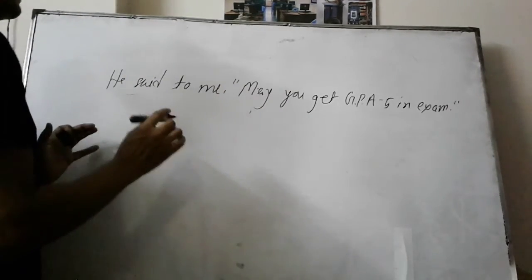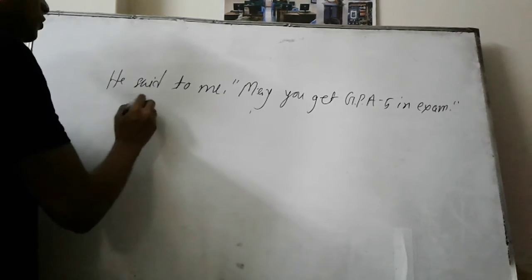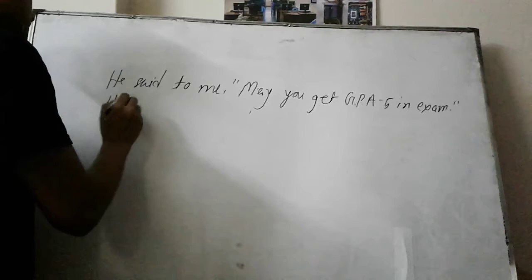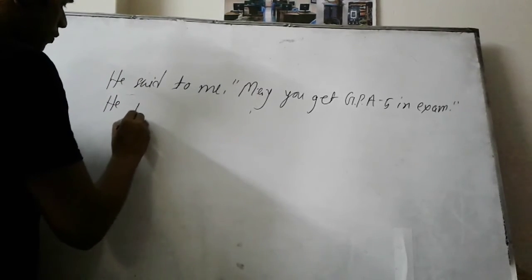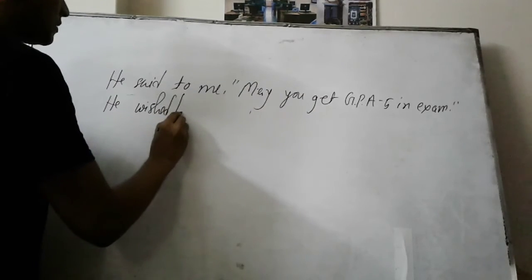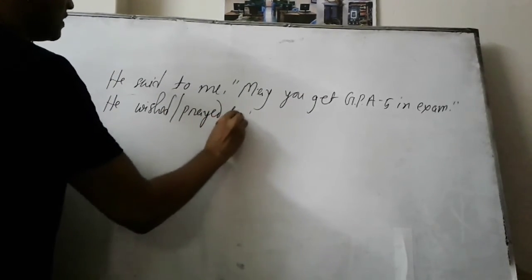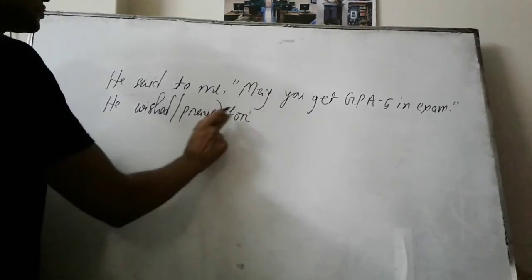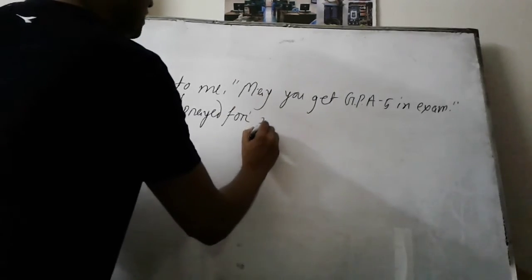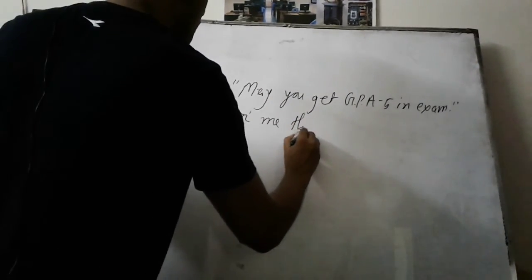So what to do here? As the sentence is expressing a wish or prayer, we should put either wished or prayed, like he wished me. You can write wished, or you can write prayed for. If you write prayed, then you should take for. So he wished me or he prayed for me. Now in the place of the inverted comma, we should write that.